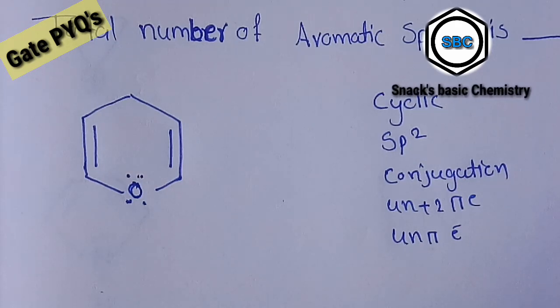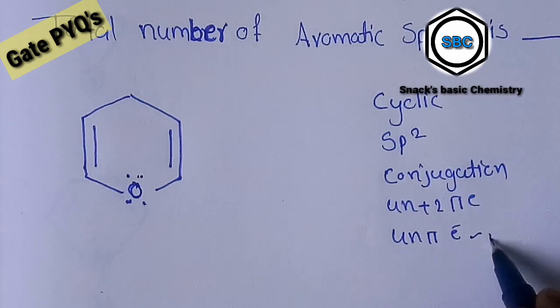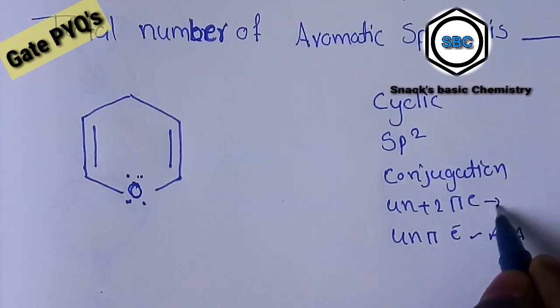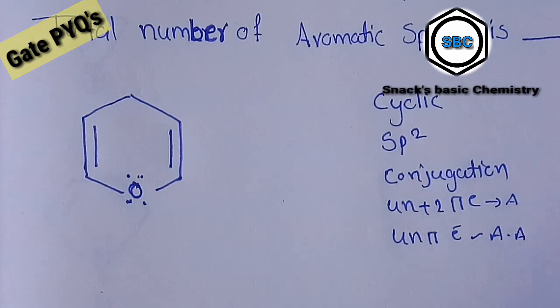If it follows the 4n plus 2 rule, it is aromatic. If it follows the 4n pi electron rule, it is anti-aromatic. Now let us see the molecule.